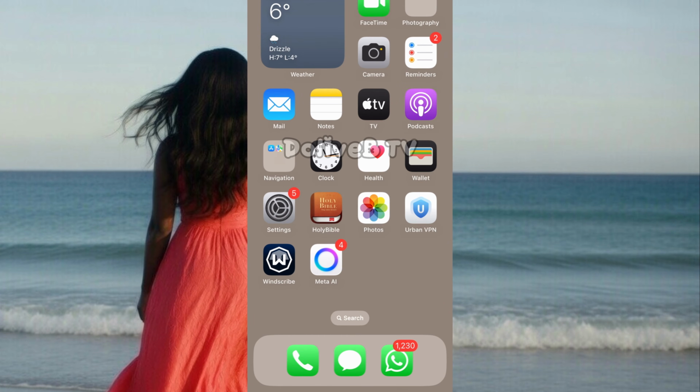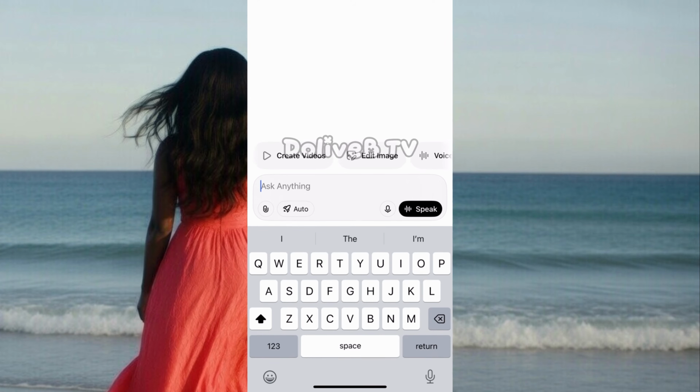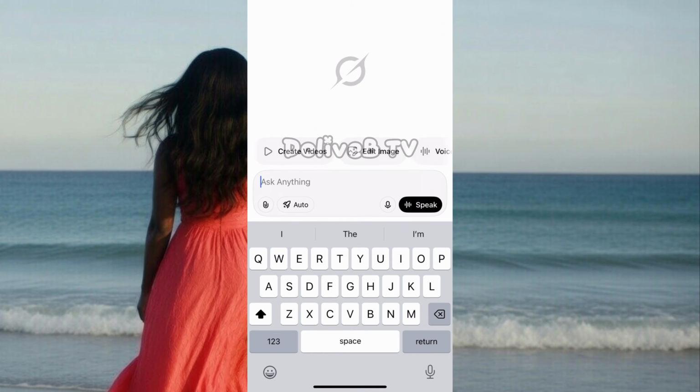If you don't have Grok, go and download it on your device. Go to your App Store or Play Store and search for Grok, and you see something like this. It is totally free to create images. It's the creation of videos that is not free, but creating images as of now is totally free. I have not created a lot of images on Grok to know if there is a limit, but as of now, it's free. I use it to create my images for now.